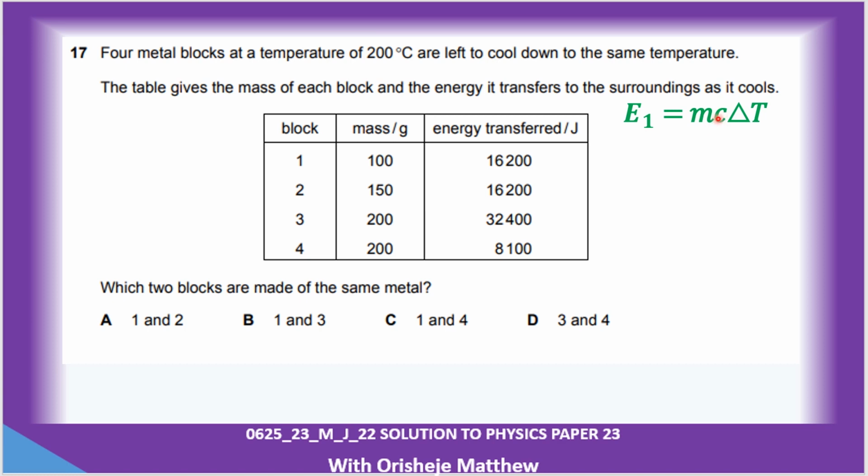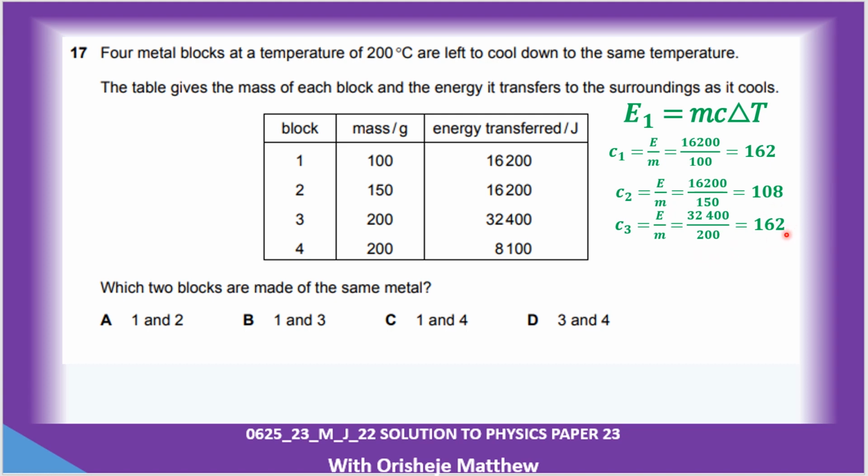We can divide these two factors. Since they go through the same temperature change, temperature is out. So make C the subject of the formula. So what is C1? This divided by this gives me 162. C2 is 108. C3 is 162. C4 is 40.